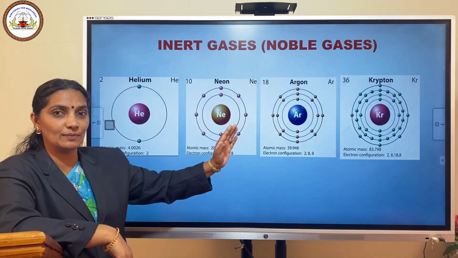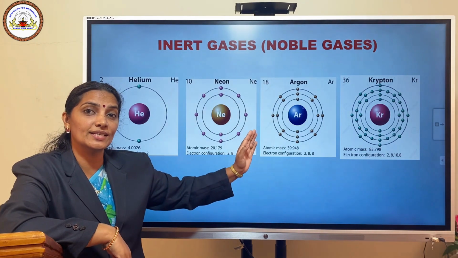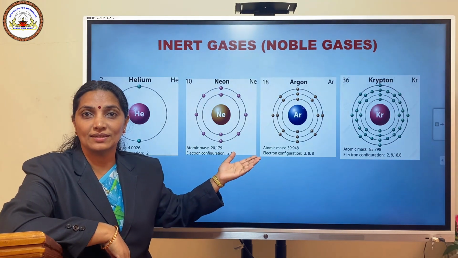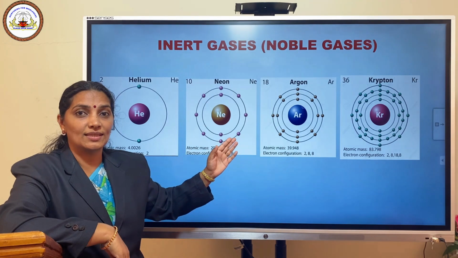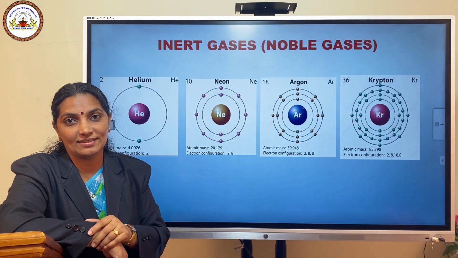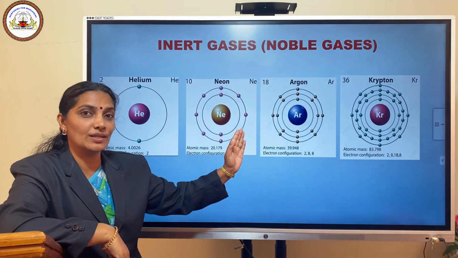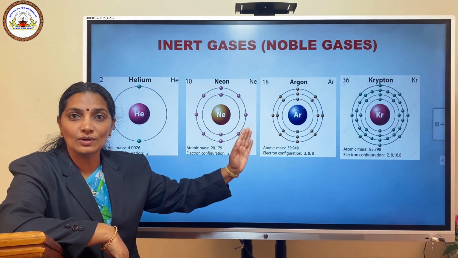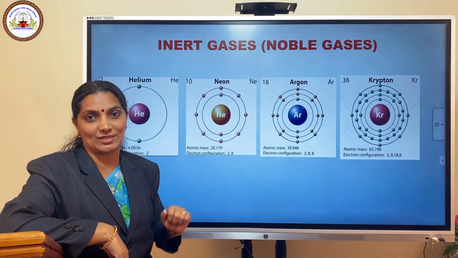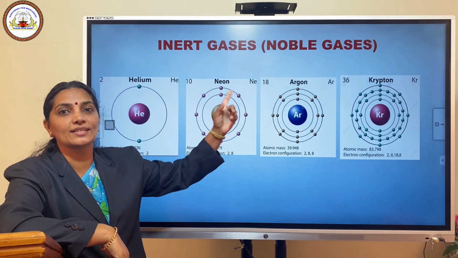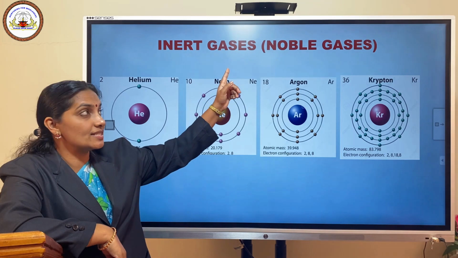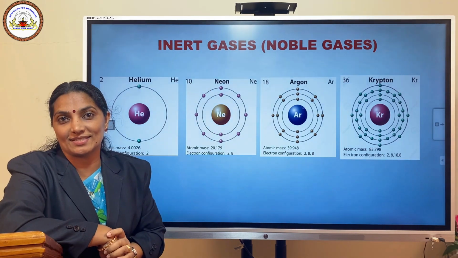What about the other elements? They all have 8 electrons in their valence shell. When you studied the Bohr-Bury scheme, it is observed that the maximum number of electrons in the outermost shell is 8. So, these elements neon, argon, krypton, etc. follow the third rule of the Bohr-Bury scheme. They all have 8 electrons. See the heading of these elements. What is the heading? It is inert gases or noble gases.